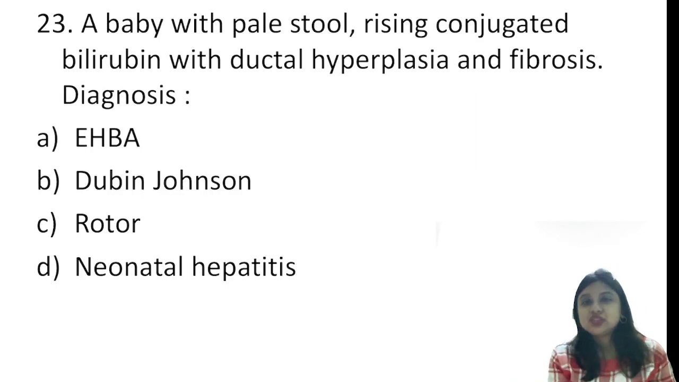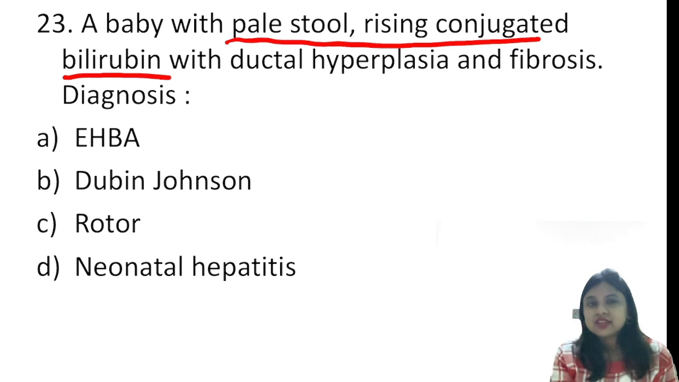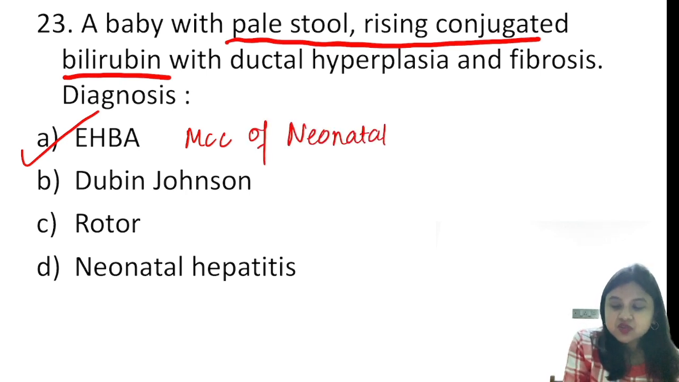A baby with pale stool, rising conjugated bilirubin. I think this is the clincher. Pale stool with conjugated hyperbilirubinemia, ductal fibrosis. It is nothing but biliary atresia. So it is the most common cause of neonatal cholestasis. So this is a very, very simple question.